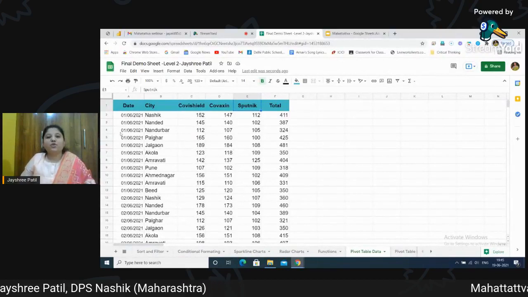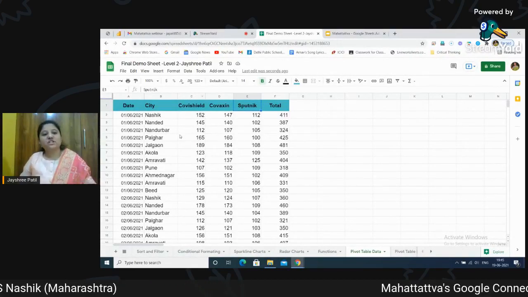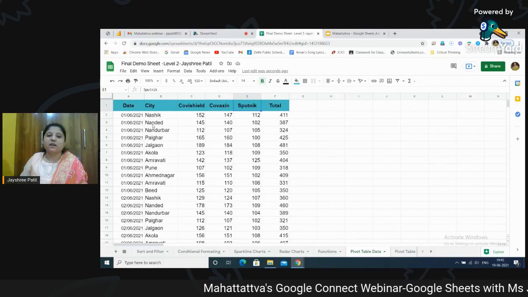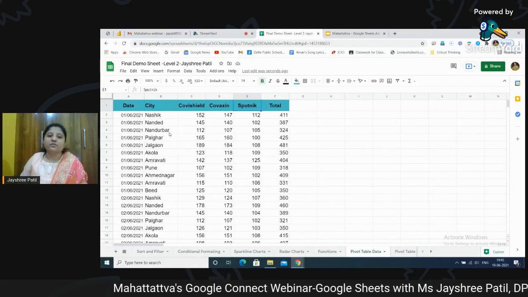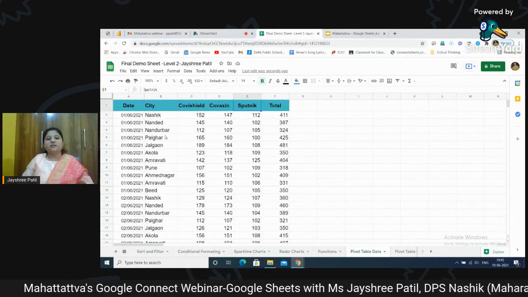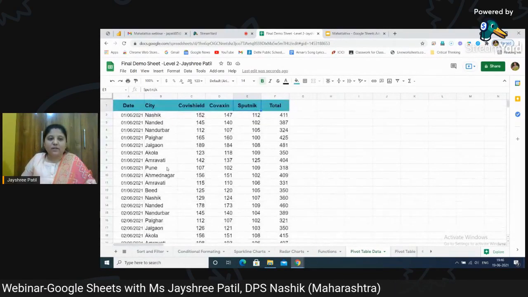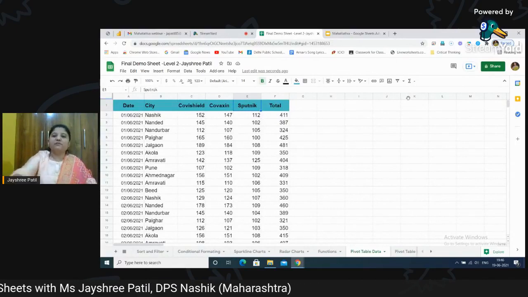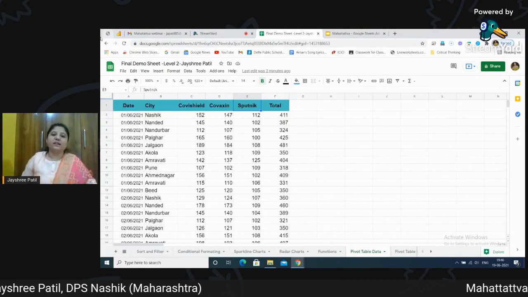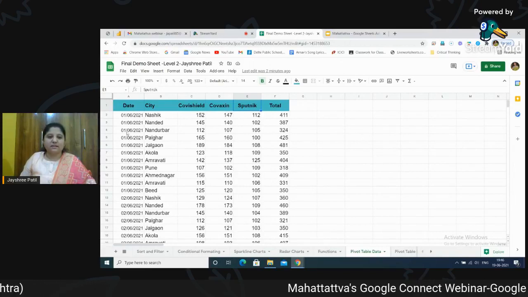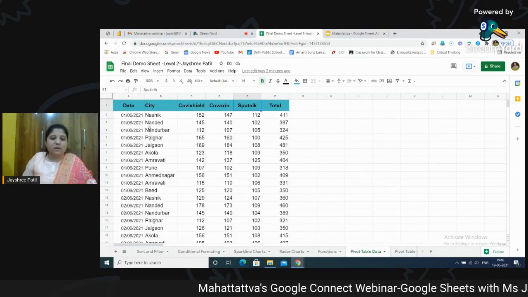Now, if I want to know just about Covishield, how much was done in a particular city, like in Nasik, how much was done in Nanded, how much total was done in Nandurbar, it will be difficult for me to see and calculate. Whenever we have such type of data, we can use a pivot table, which really helps us analyze it in a very well-mannered way. See how to do that.